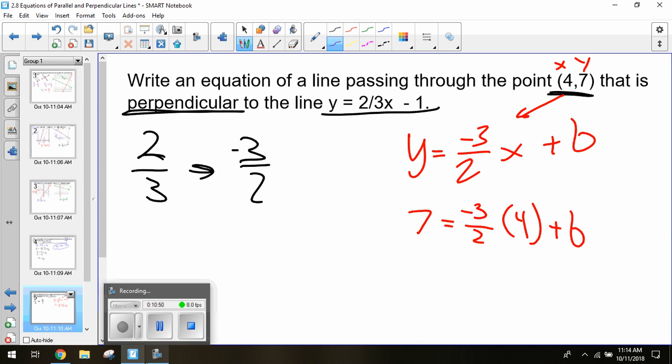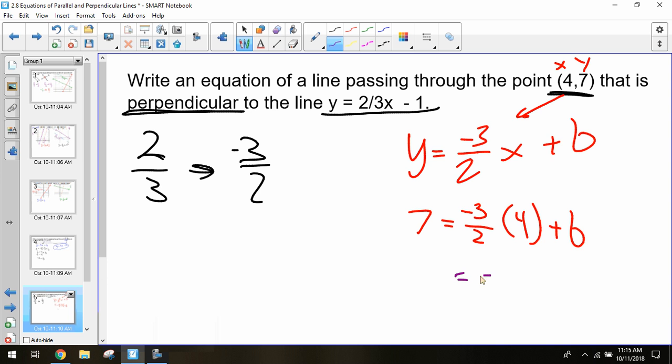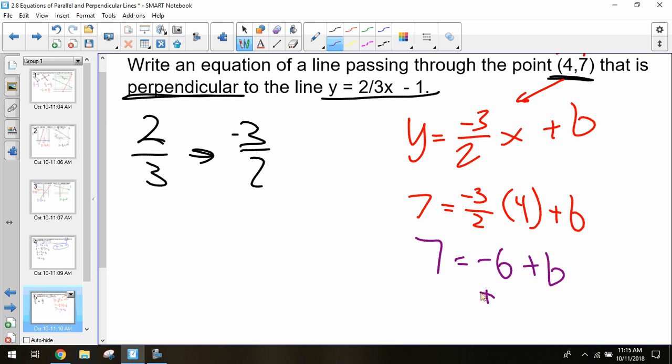First things first, multiply. If you forget how to multiply fractions, it's either top by top, bottom by bottom. If it's just a single number times a fraction, multiply by your numerator, divide by your denominator. So negative 3 times 4, negative 12, divided by 2 is negative 6. So we have negative 6 plus b equals 7. Last step to solve for b, add 6. So I get b equals 13.